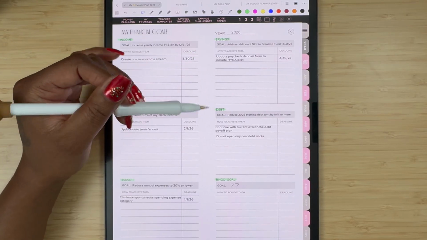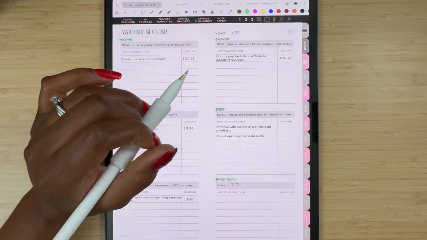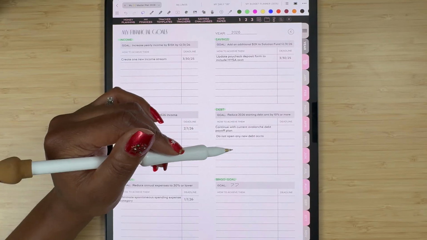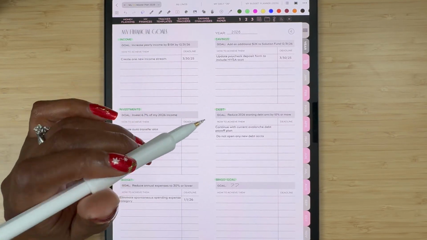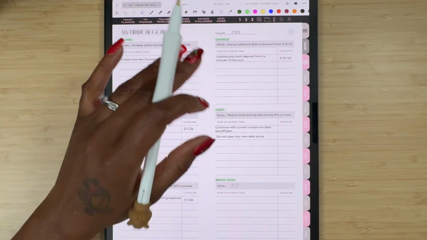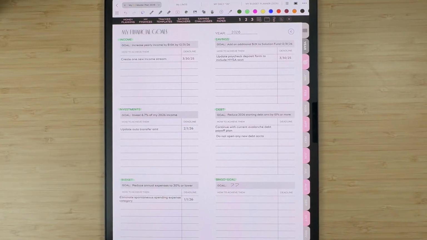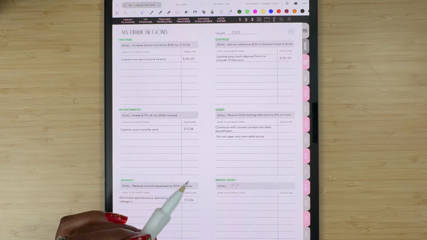Okay, so for debt, I want to reduce my 2026 starting debt amount by 10% or more by the end of the year. Currently I am on an avalanche debt payoff plan that I did create in my Debt OS payoff tracker. That plan is going really well right now, so I'm going to continue doing what I'm doing. If it ain't broke, don't fix it. And I also have here that I better not open up any new accounts at all.